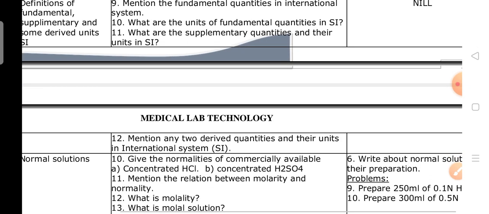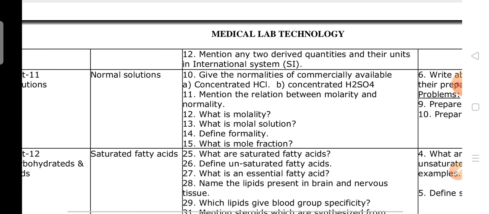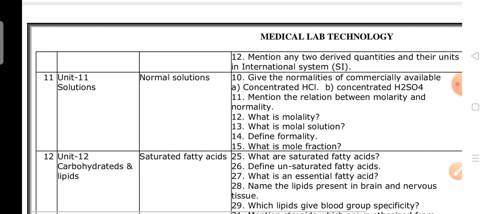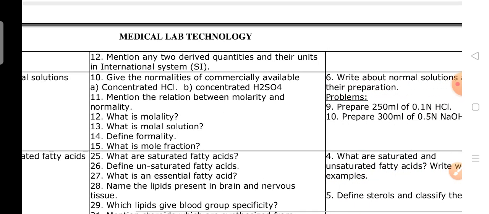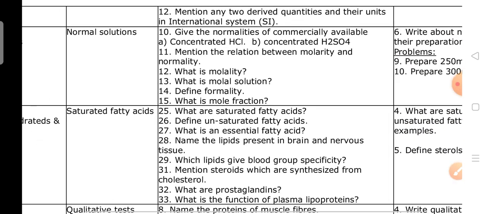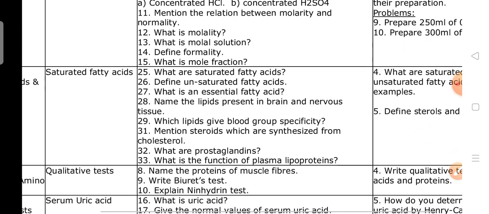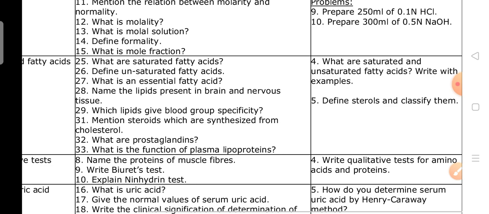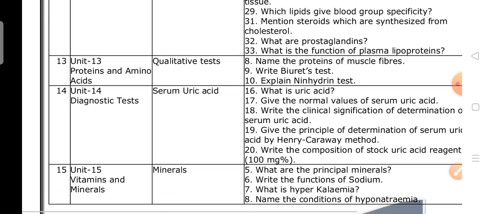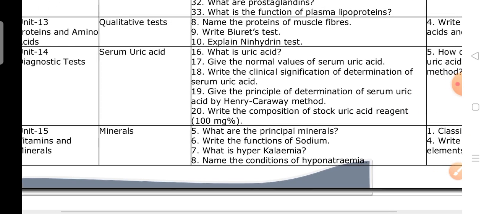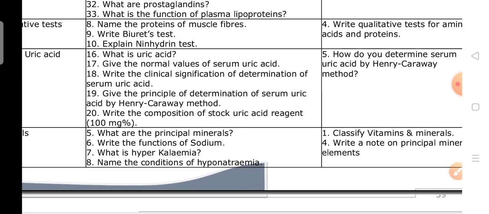Next, unit 11, solutions, normal solutions deleted. Topics, 2 marks questions and 6 marks questions deleted. Next one is unit 12, carbohydrates and lipids, saturated fatty acids. This everything is deleted content. Units 13, 14, 15: see here, topics, 2 marks questions and 6 marks questions deleted.